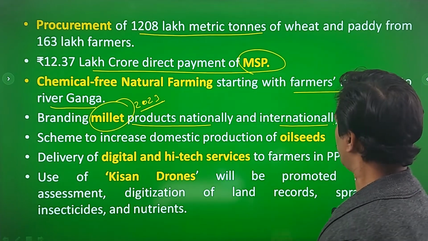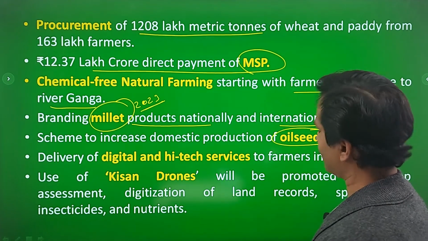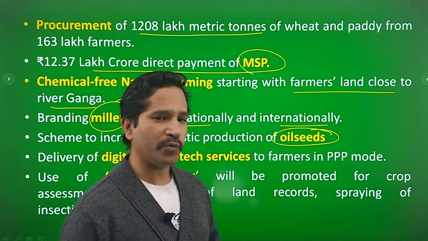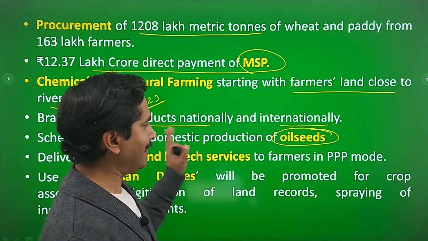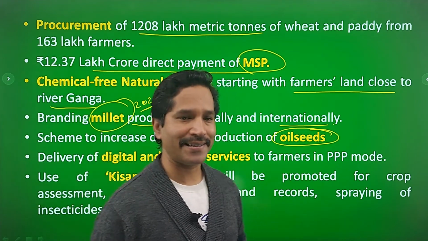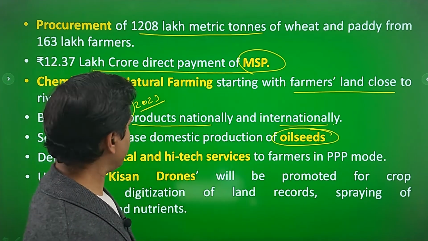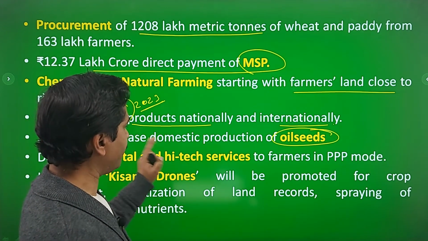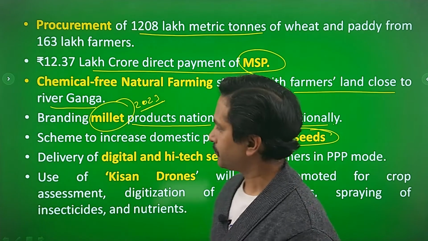Scheme to increase domestic production of oilseed. India is the largest importer of oilseeds in the world. Production is less, so the budget proposes a scheme for domestic production of oilseeds.